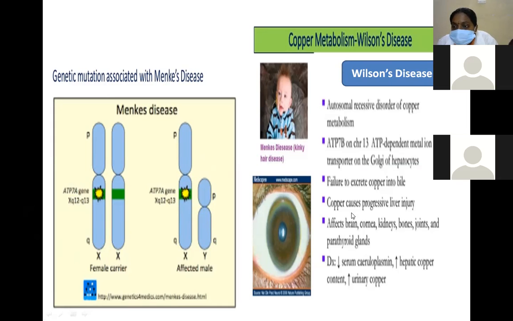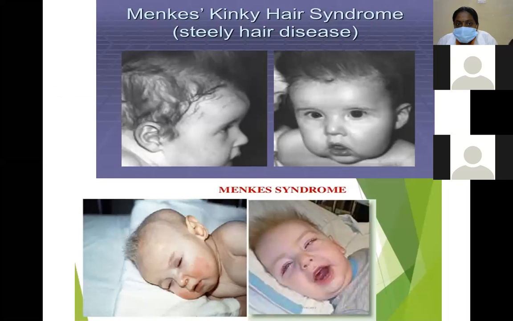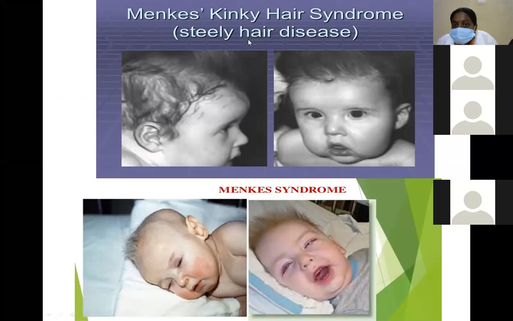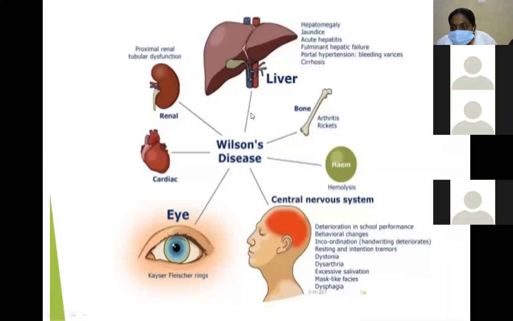The copper causes liver injury and mainly affects the brain, cornea, kidney, bones, joints and parathyroid glands. There is a decrease of serum ceruloplasmin and an increase in urinary excretion, leading to hepatic coma and hepatic necrosis. Wilson's disease is also known as hepatolenticular degeneration.